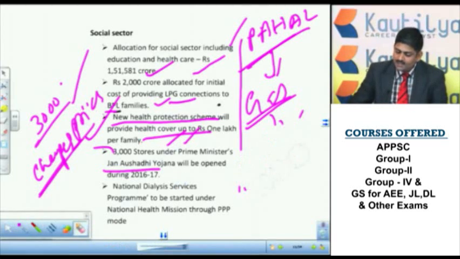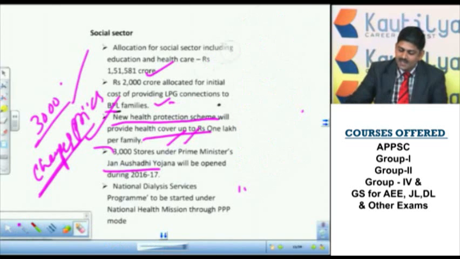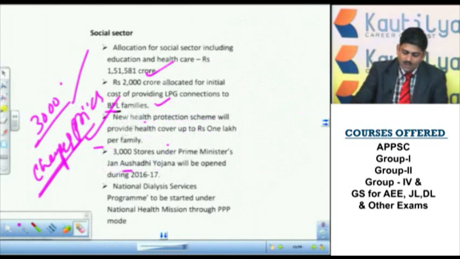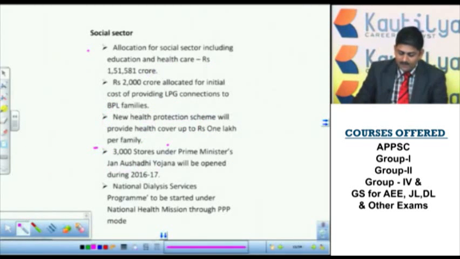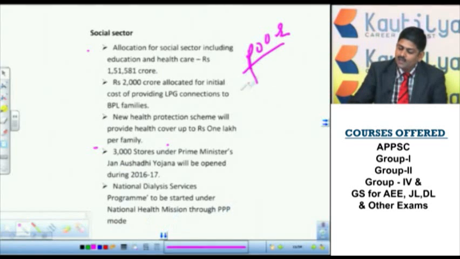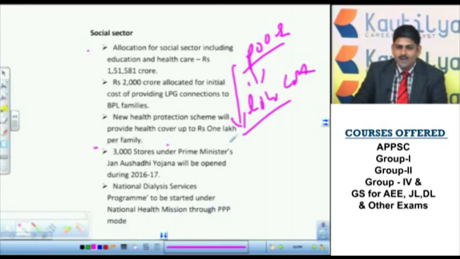And another one is the National Dialysis Services, another innovation scheme. So what will they do under the National Dialysis Service program? For poor people, they will do dialysis at a very low cost. So under this, many operators are required. So for that, they are doing this through PPP mode.